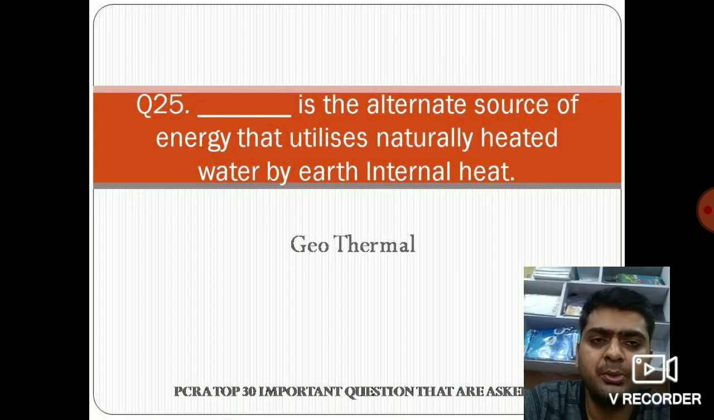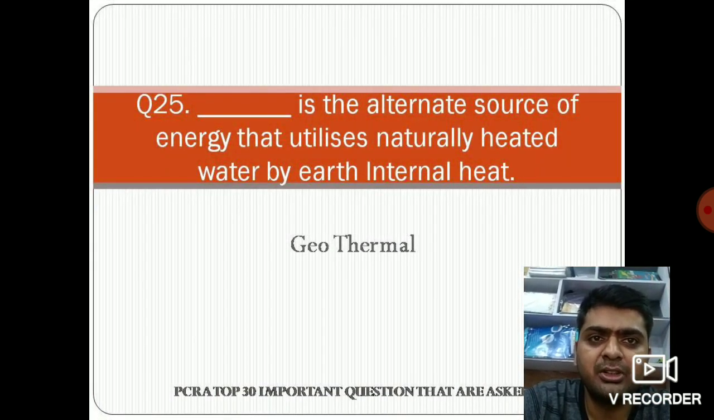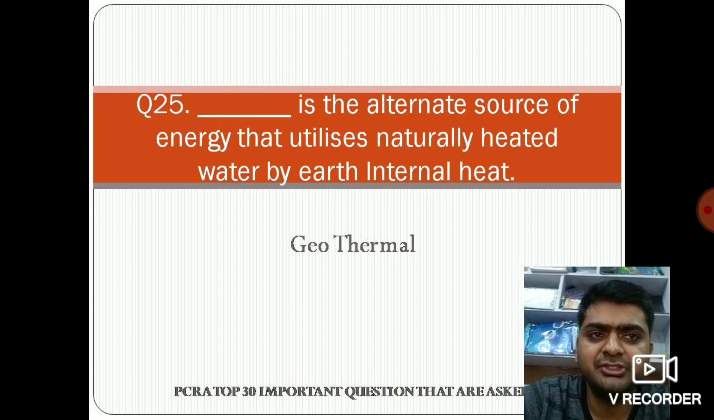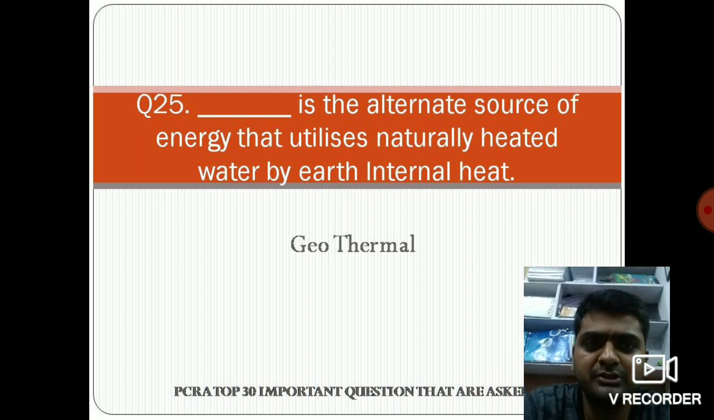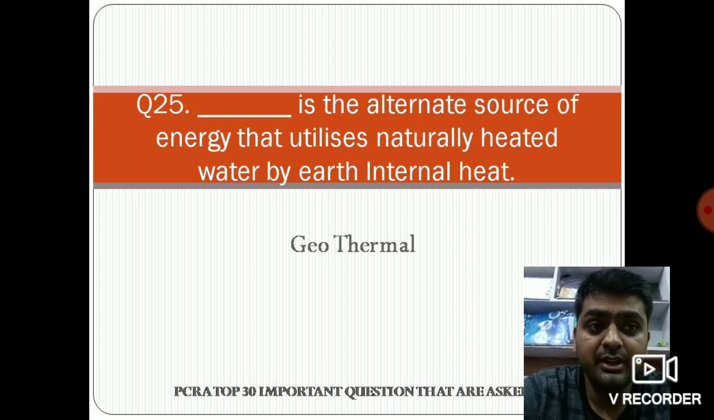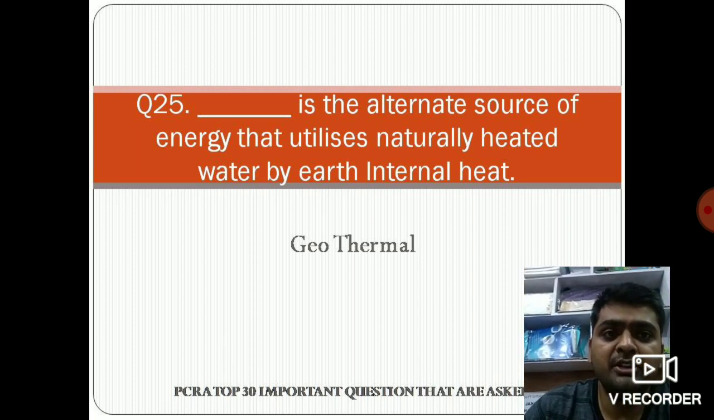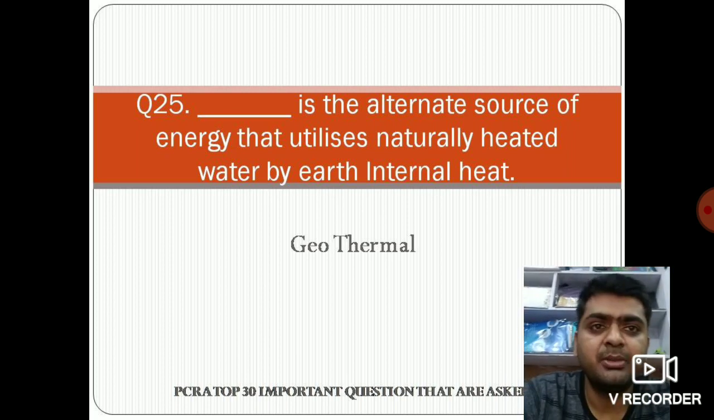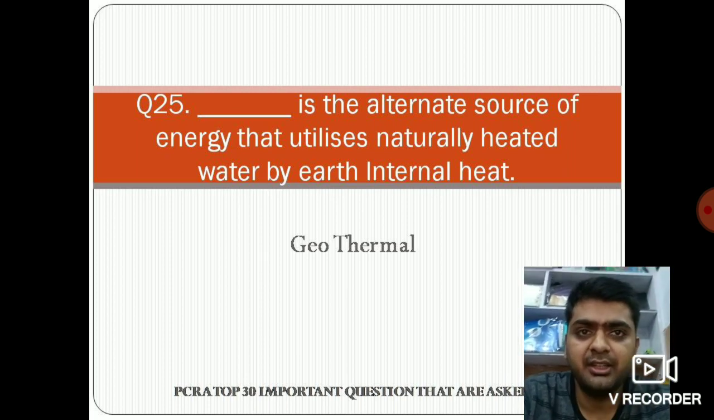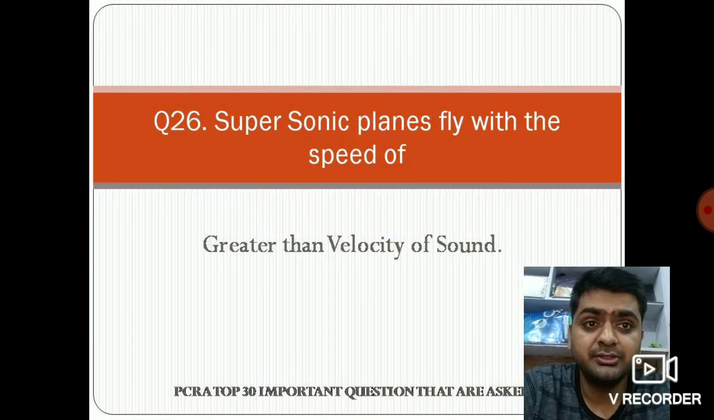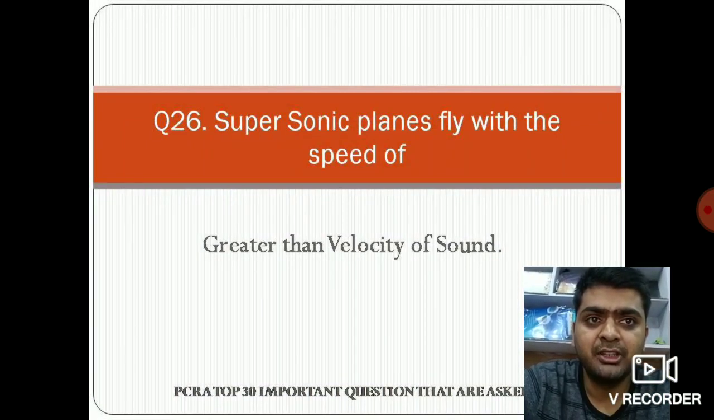Next is question number 25. Dash is the alternate source of energy that utilises naturally heated water by the earth's internal heat. So the answer is geothermal energy. So geothermal energy is which is affected by the water's internal heat. Next is question number 26. Supersonic planes flies with the speed of.